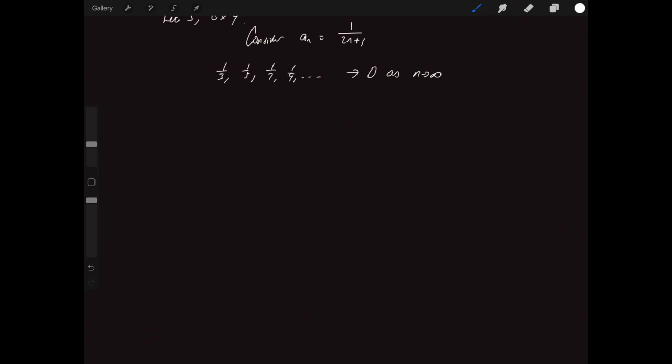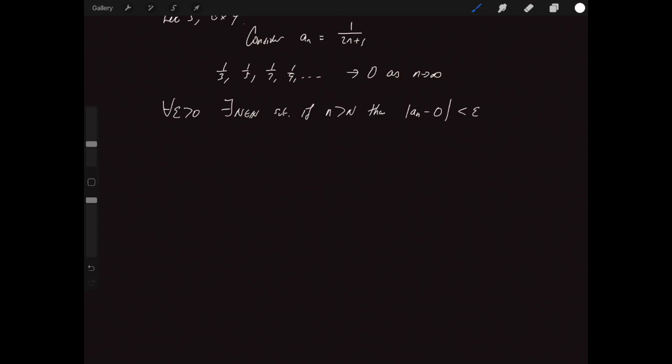But there's going to be an interesting difference in the proof. So again, we want to be able to show that the following implication holds. For all epsilon greater than 0, there exists some capital N in the natural numbers, such that if little n is bigger than capital N, then the difference between the nth value of the sequence and your conjectured limit of 0 is less than the given epsilon.